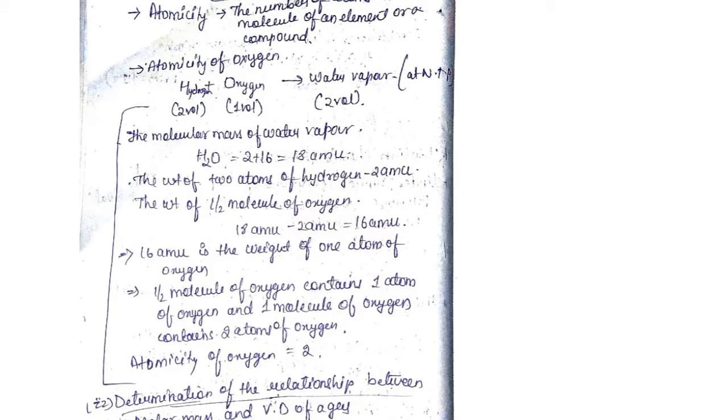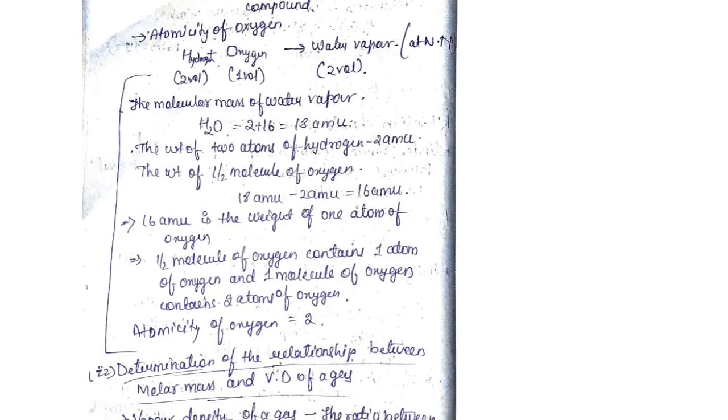So by applying Avogadro's law, let one volume of each contain n molecules. If n molecules produce, so 2n molecules of hydrogen, n molecules of oxygen is equal to 2n molecules of water vapor. So if we take 1 molecule of hydrogen, half molecule of oxygen, we get 1 molecule of water vapor. So 1 molecule of water vapor contains 1 molecule of hydrogen and half molecule of oxygen.